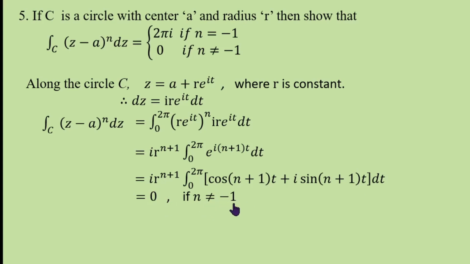Suppose n is minus 1. Minus 1 plus 1 becomes 0. Cos 0 is 1, sin 0 is 0, so this part becomes 1 plus 0, which is 1. And here r power minus 1 plus 1, r power 0, is 1. Therefore, i into the integral from 0 to 2 pi of 1 dt. The integral of 1 is t, with upper limit 2 pi, therefore 2 pi i if n is equal to minus 1. If n is not equal to minus 1, its value is 0. If n equals minus 1, the value of the integral is 2 pi i. That is the required answer.